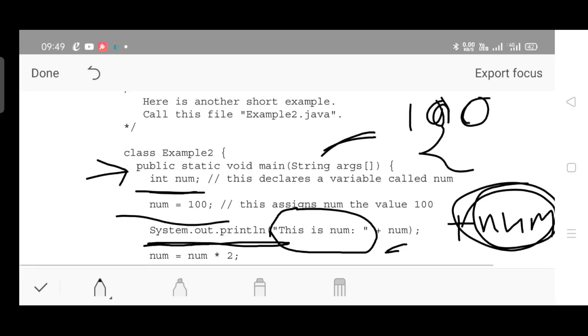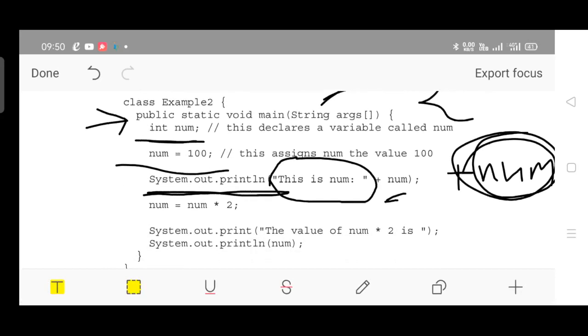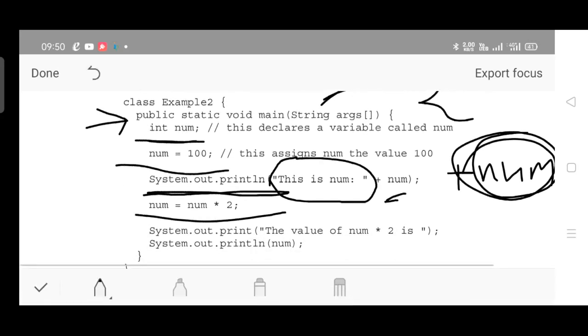Then you are operating on the value of num by num into 2. So the value of num will be increased to 200, that is 100 into 2. Then the new value of num is printed. So num into 2 is the new value of num, and in the next line you are accessing its value, that is num. The new value of num is printed. Just go through the output.